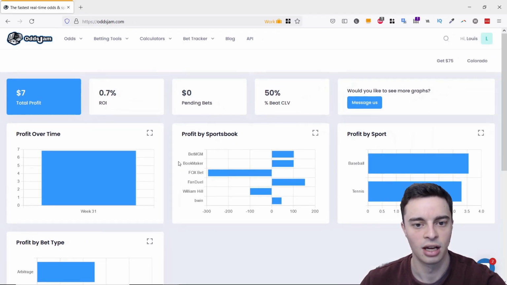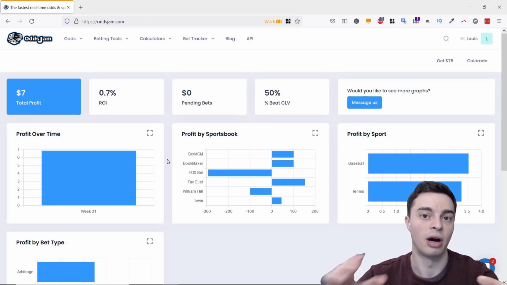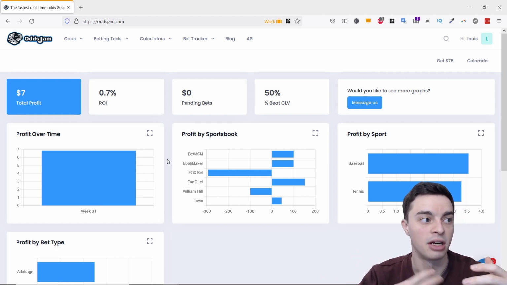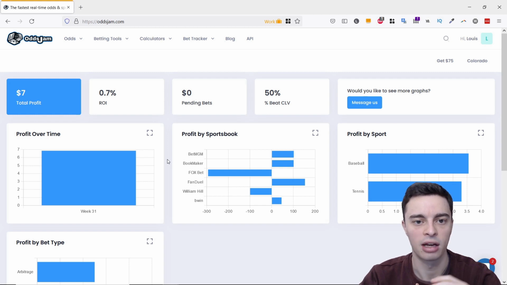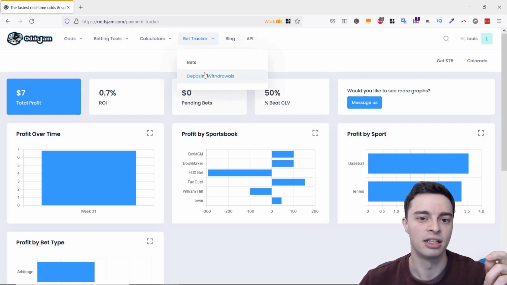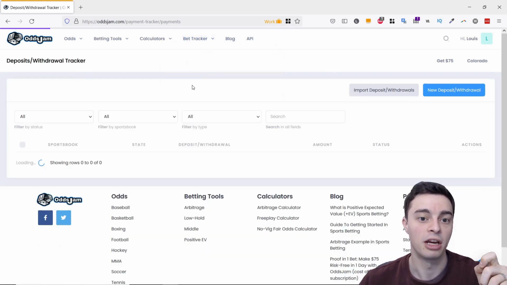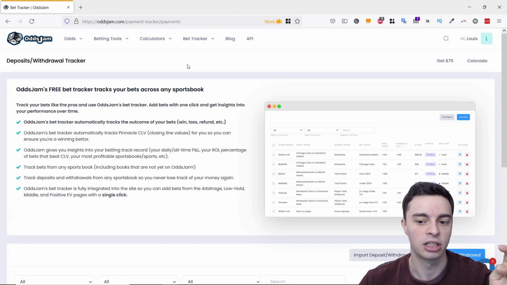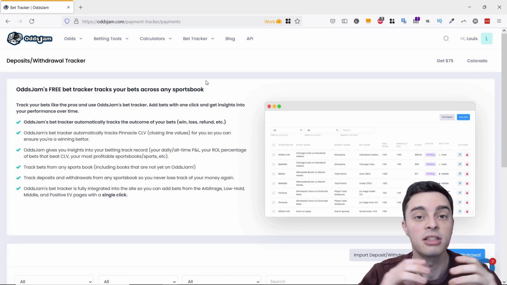It's very interesting. And you can, especially if you filter it just by your value bets, get a really good feel for how well you're doing and whether your value betting strategy is working or whether you need to refine your filters and adjust things on that end. Another useful aspect of the Bet Tracker is that it doesn't just track your betting performance, like most bet trackers do, it actually also tracks your balance at each of the bookmakers.